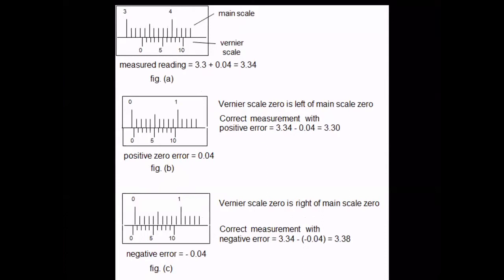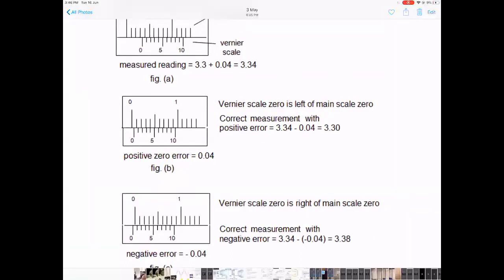Yeah. Then look at the 0 mark of the vernier. The 0 mark of the vernier, had it been on the third line, then the reading would have been exactly 3.3. But now, because it is somewhere between 3 and 4, I understand that the reading is a little more than 3, but a little less than 4. Now the question is how much more?